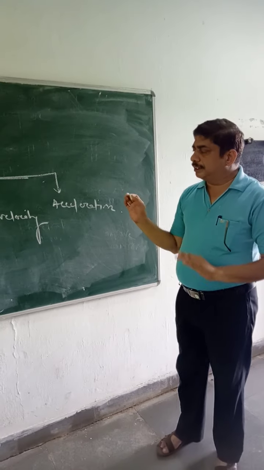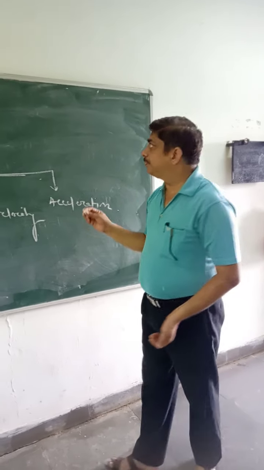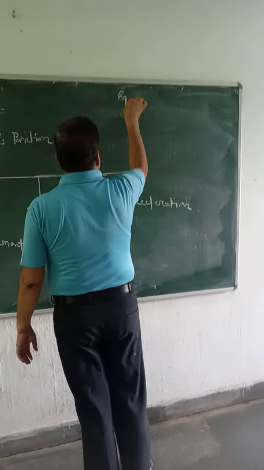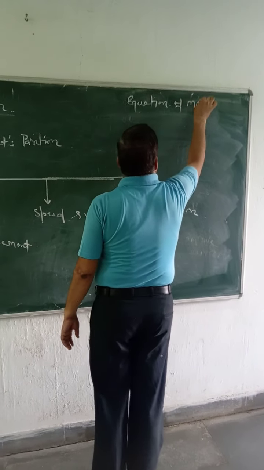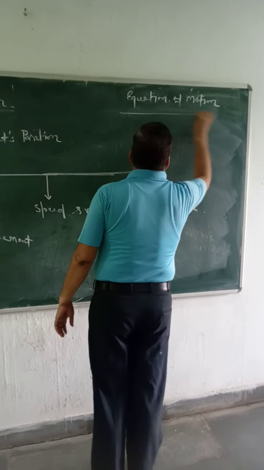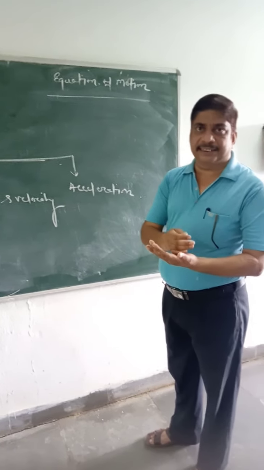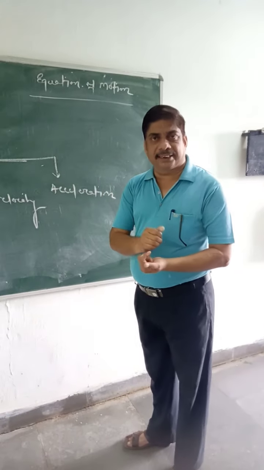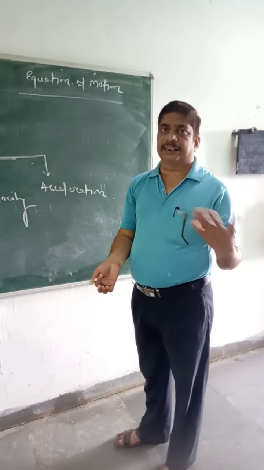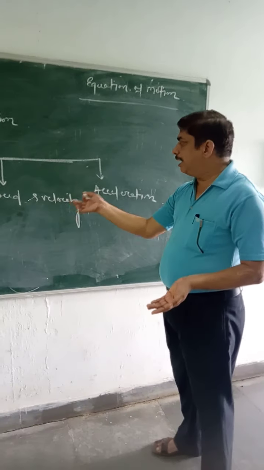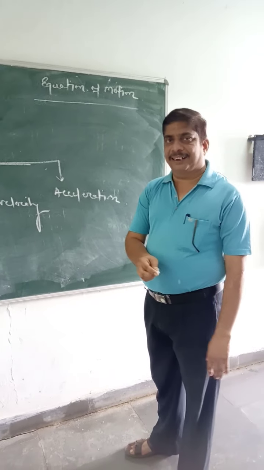Here, to relate all these things, we have the equations of motion. They relate how much distance is covered by the body, the initial velocity, the final velocity, and how much the velocity changes with respect to time, that is the acceleration.